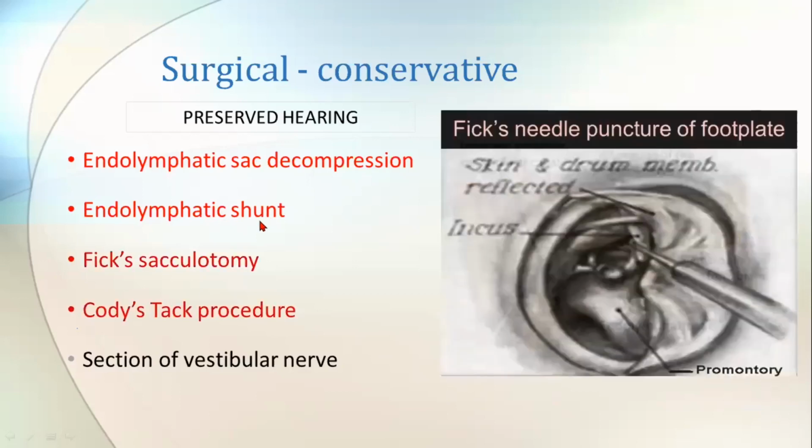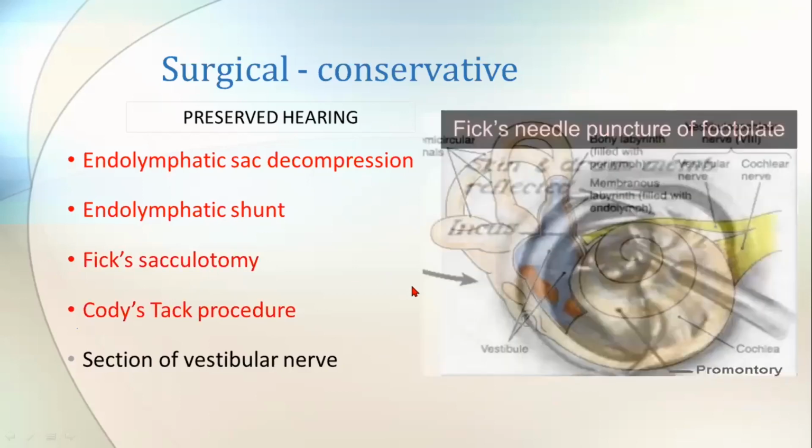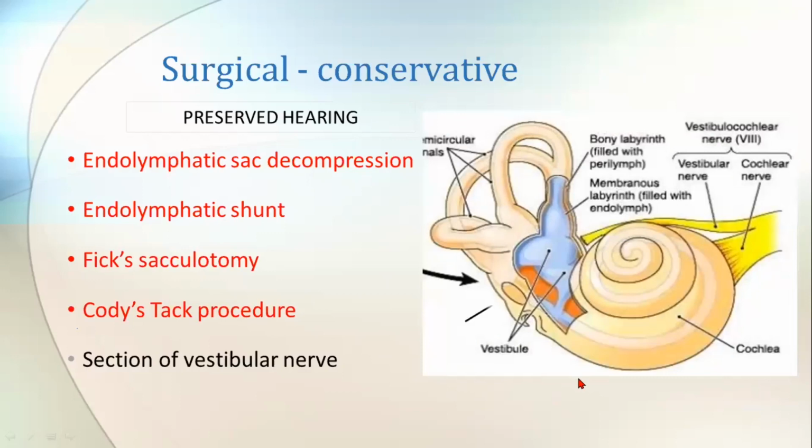And coming to the fixed sacculotomy, here you just put a small needle through the footplate into the saccule part, such that all the fluid inside will drain out through this puncture, right? So releasing the pressure inside.